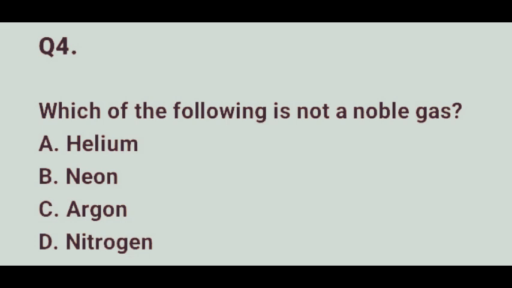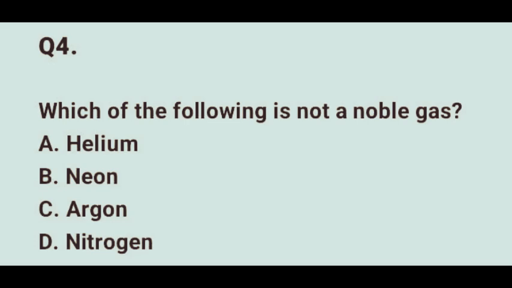Now, what are noble gases? Noble gases are elements in group 18 of the periodic table. They include helium, neon, argon, krypton, xenon, and radon. Their most important property is that they have completely filled outer shells, making them very stable and unreactive. For example, helium has 2 electrons filling its first shell, while neon has 8 electrons filling its outer shell.